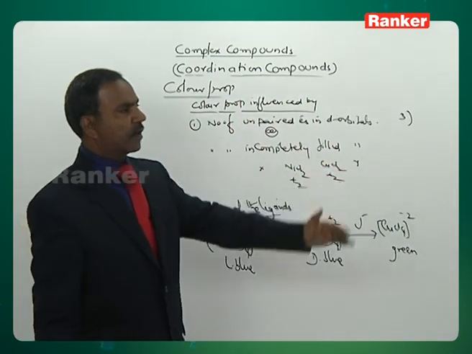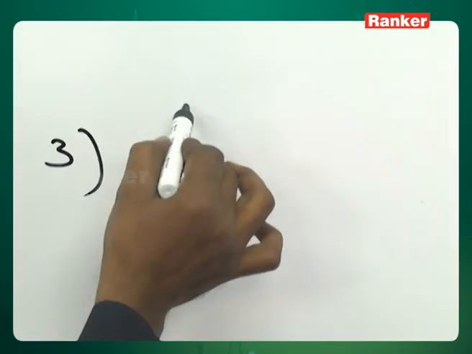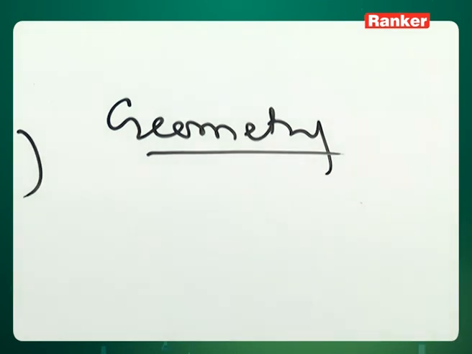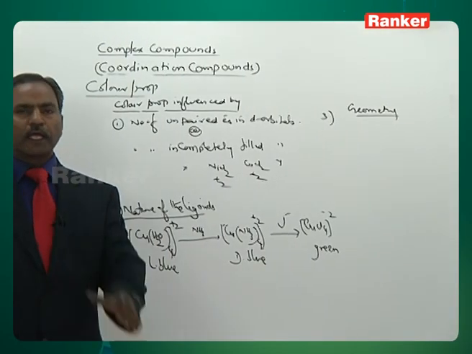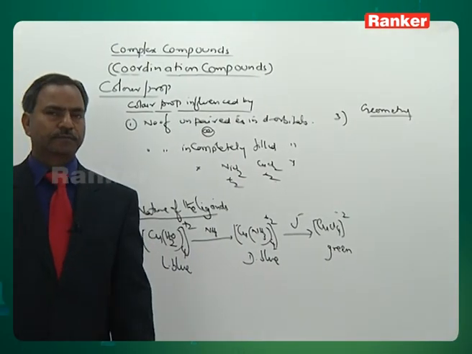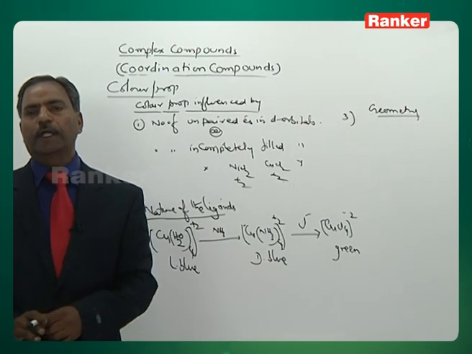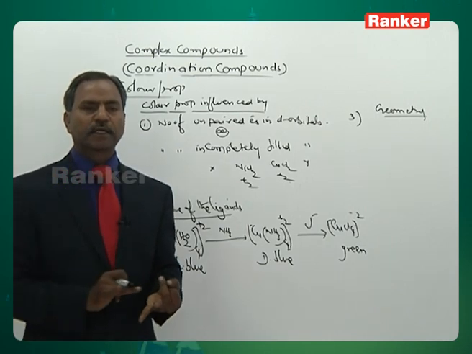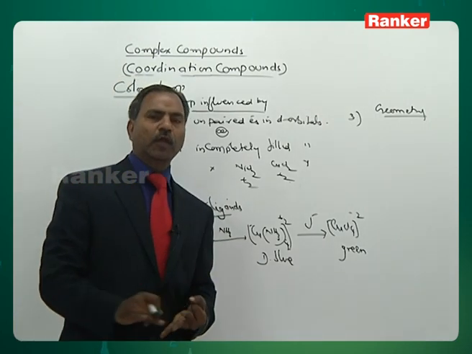It is very much dependent on geometry. The third factor is the geometry of the complex. Third factor is what? Geometry. I will give a nickel plus 2 ion, let us take. We have discussed some complexes under nickel plus 2. It is capable of forming tetrahedral complexes, octahedral complexes, square planar complexes.